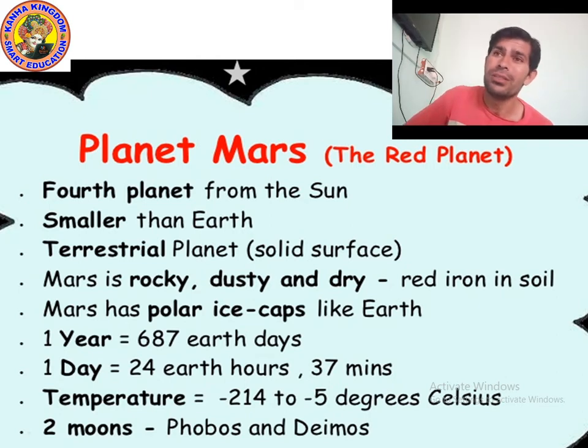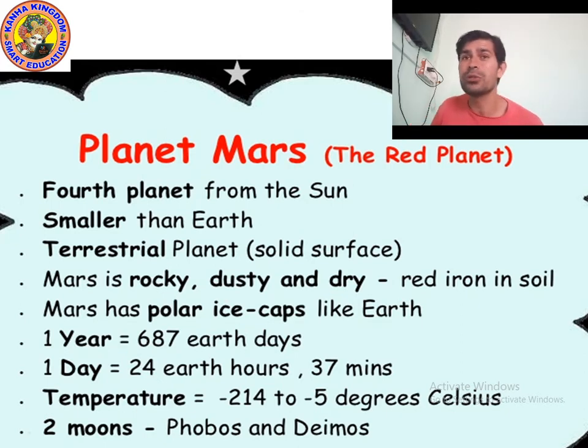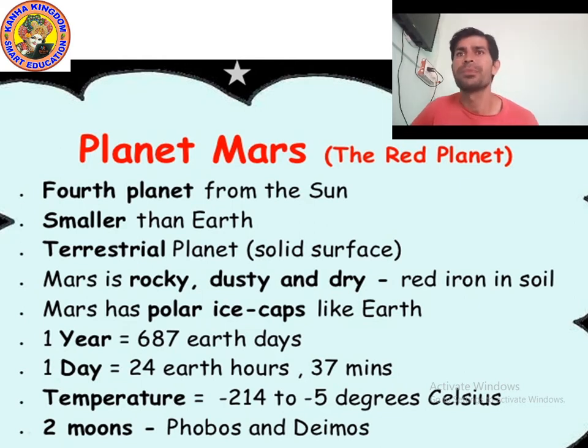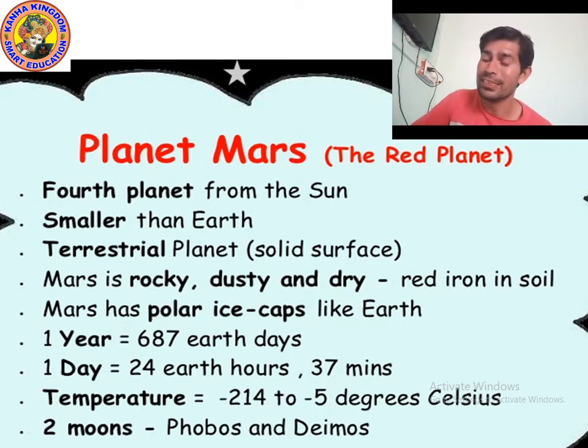And why do we call it the red planet? Because Mars is actually rocky, dusty, and dry, but in the soil of Mars, red iron is present. That's why it looks red, and that's why we call it the red planet. It contains red iron. And it also has polar ice caps. That's why scientists and astronauts are searching, maybe we can find life on Mars.